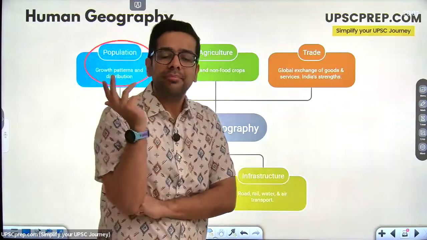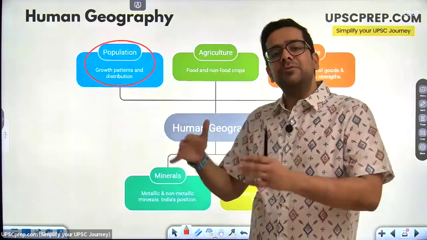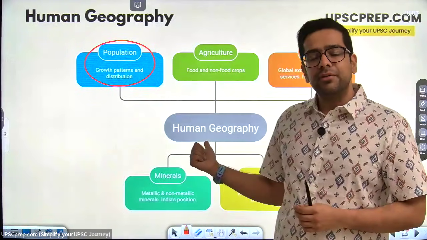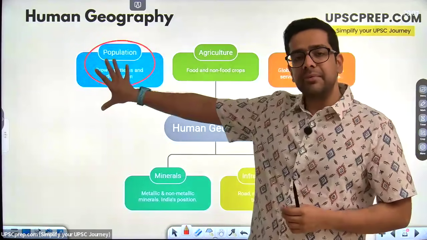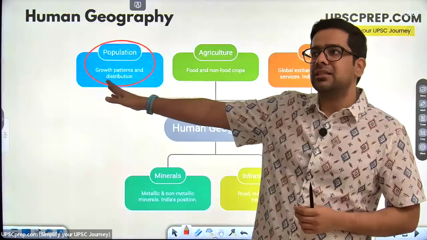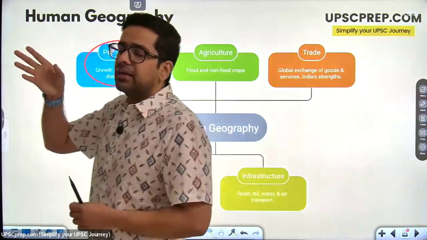How do they know what is going to happen in 2100? Because of population studies, because there are well-established patterns about how populations change, and that's what's relevant for human geography, right? So basics आपका यहाँ पे है. Prelims में very rare, I think one question was asked from here in 2022, but then that question could also have been relevant for